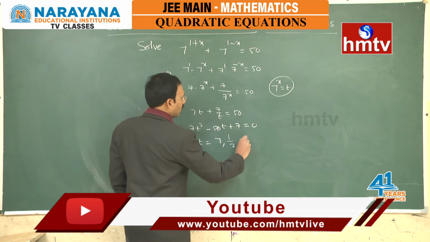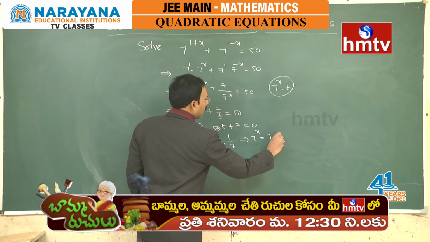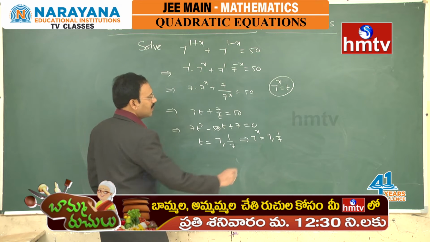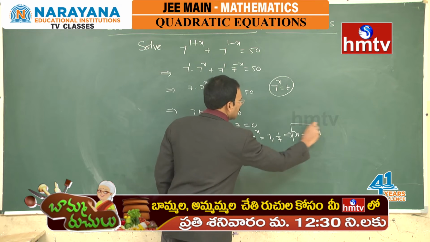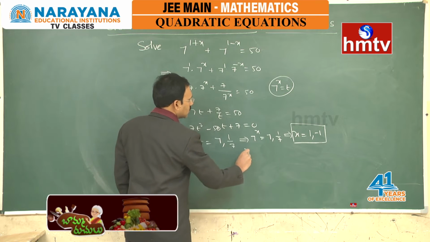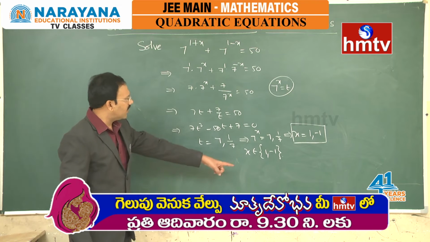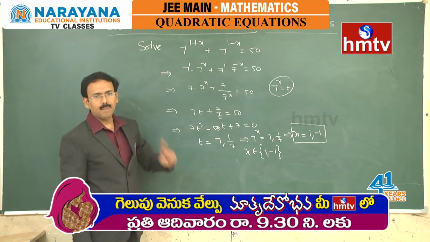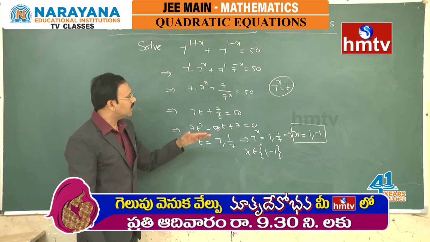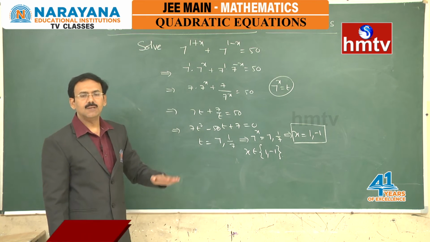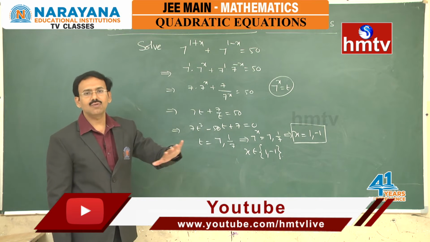Here t stands for 7 power x, which is 7 or 1 by 7, which means that x is going to be 1 or minus 1. Therefore, the solution set is 1 comma minus 1. You can verify: 7 square plus 1 is 49, or 1 plus 7 square is 49. So, in this way certain equations, even though they are not directly quadratic, can be reduced to quadratic and solved.